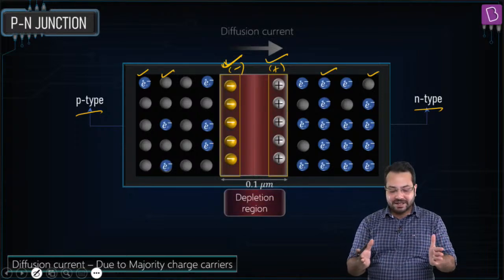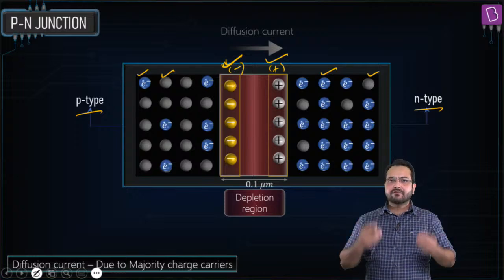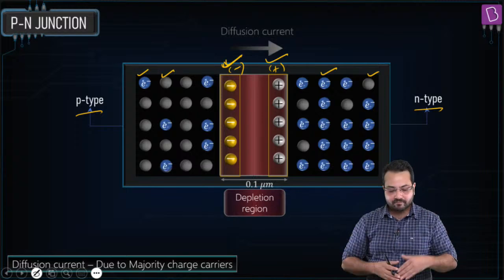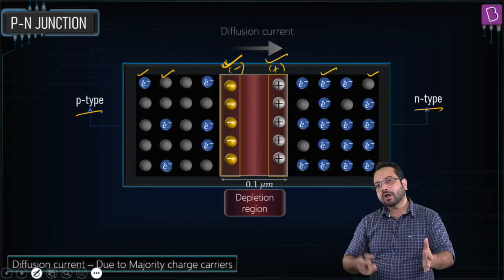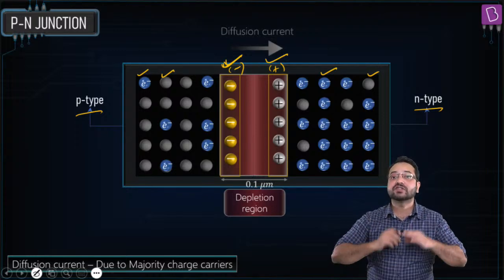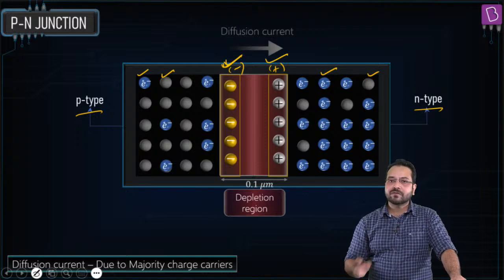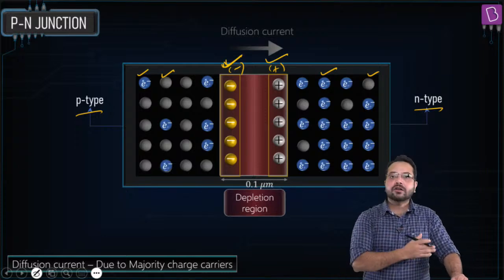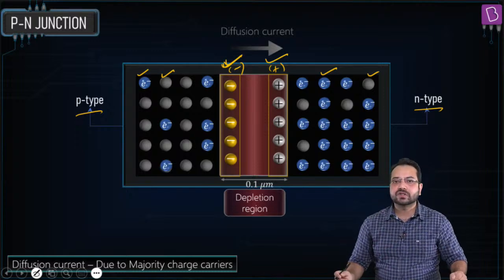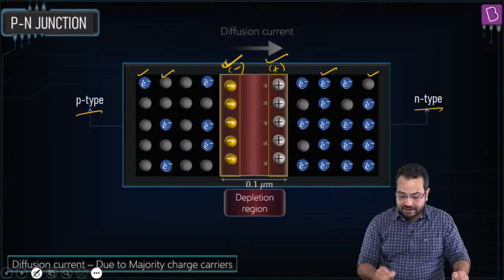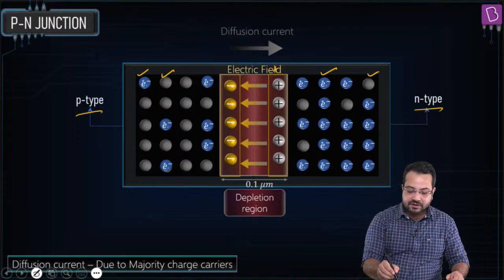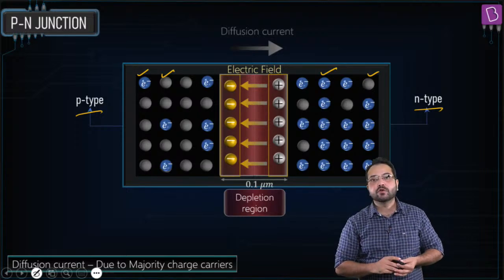So when diffusion takes place, we form a depletion region, and we call it a depletion region because charges are depleted, charges have gone away. Okay, from the p side holes have gone away, and from the n side electrons have gone away, so we call it depletion region. Charges are depleted. So we have a concentration of positive charge on the n side and concentration of negative charge on the p side. Okay, this is called a depletion region. Now because of depletion region, you can understand what is going to happen. There is going to be an electric field. Can you see that? There is going to be electric field from the positive to the negative.